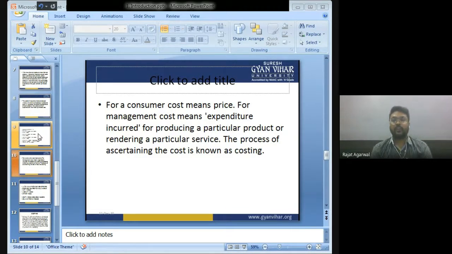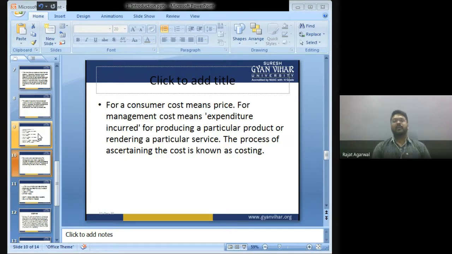For a customer, cost means price. For management, cost means expenditure incurred for producing a particular product or rendering a particular service. The process of ascertaining cost is known as costing. The process of knowing the cost is known as costing.